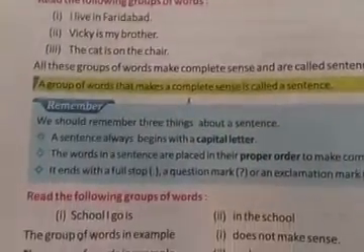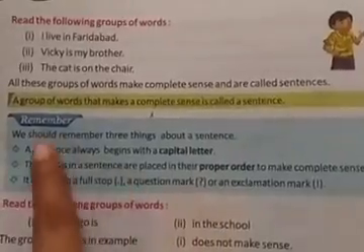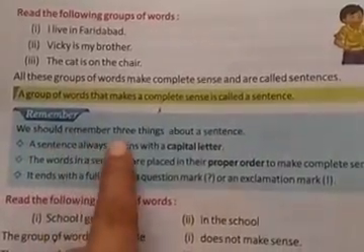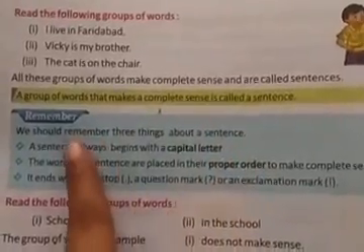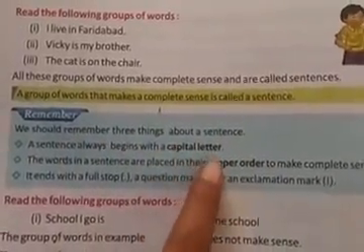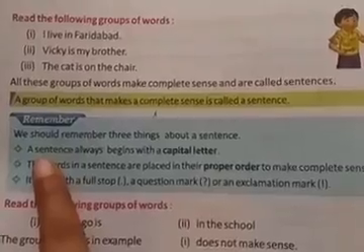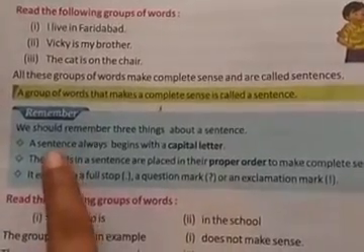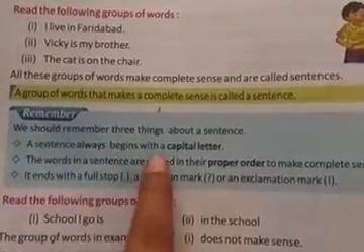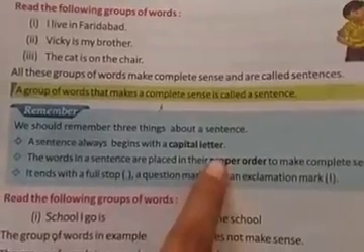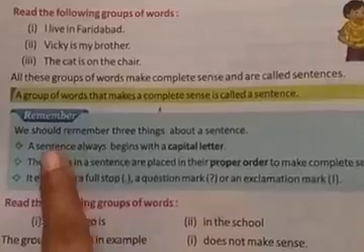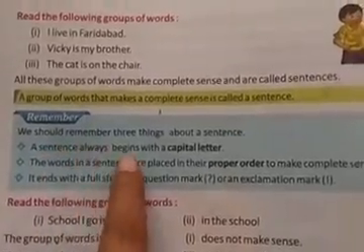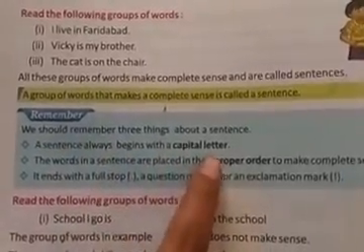Okay, what should we remember? We should remember three things about a sentence. First, a sentence always begins with a capital letter. Remember this, all of you, very carefully. A sentence always begins with a capital letter.